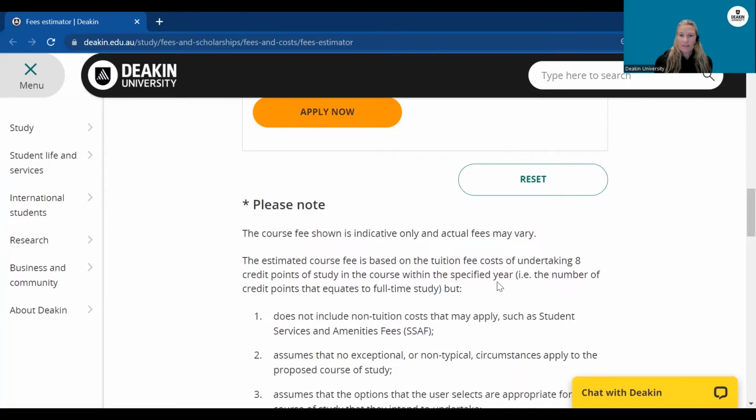The estimated course fee is based on the tuition fees cost of undertaking 8 credit points of study in the course within the specified year. But it does not include non-tuition costs that may apply, such as the student services and amenities fee, or books or equipment.